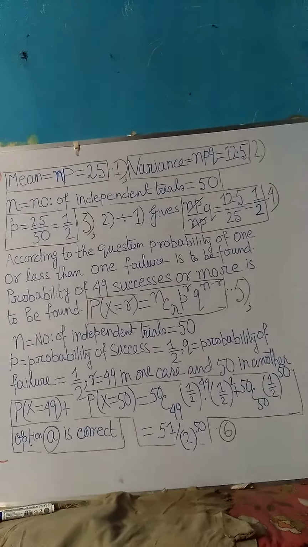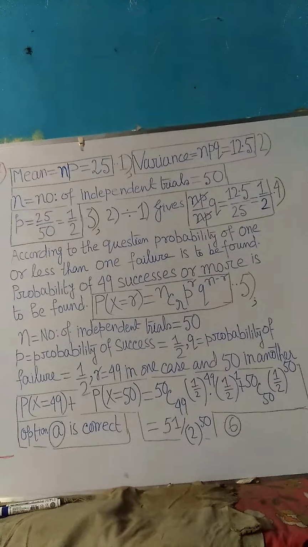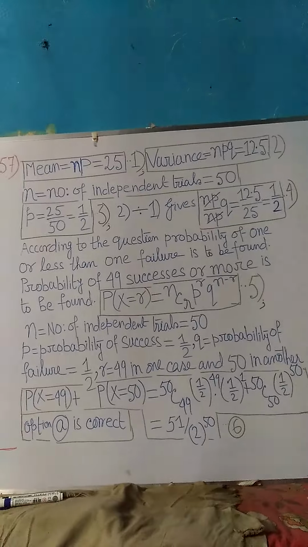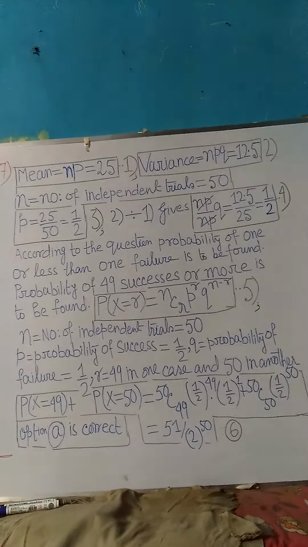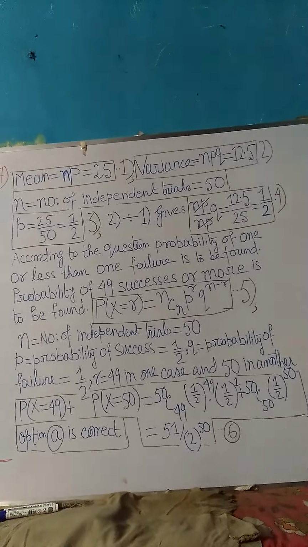p is equal to the probability of success, equal to half. q is also equal to half, which is the probability of failure. While r is equal to 49 in one case and 50 in another.